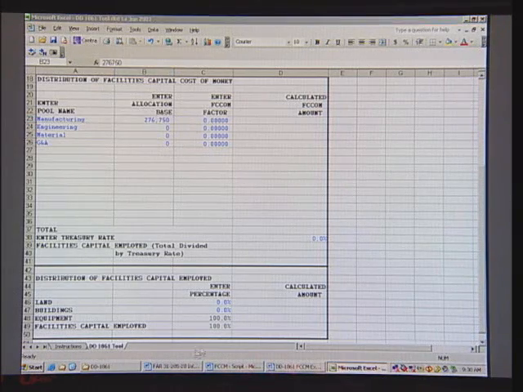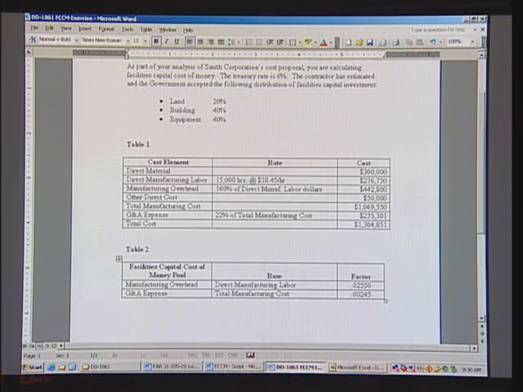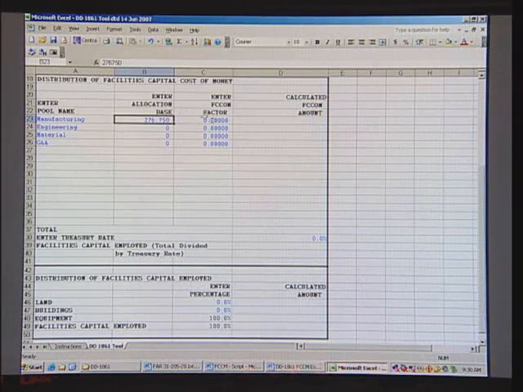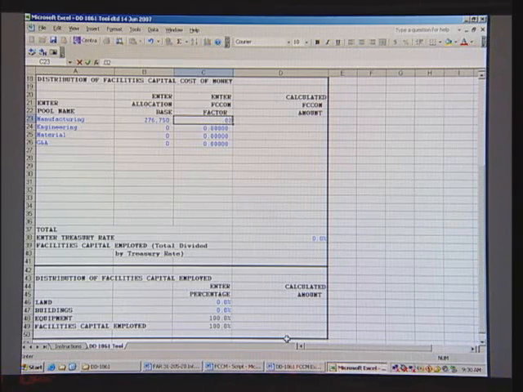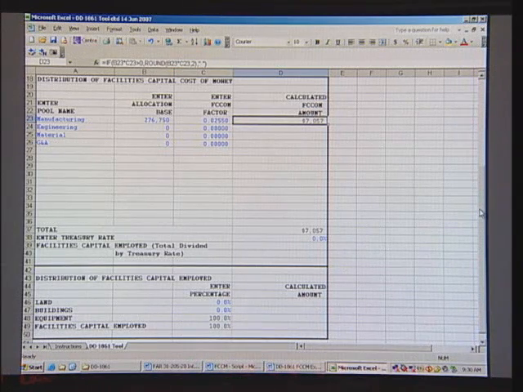Notice that's the same as we saw here under direct manufacturing labor, the $276,750. Next, we're going to put the FCCM factor, which is 0.02550. And the tool already has, you can see, the calculation set up there to determine the dollar amount from applying the FCCM factor to the allocation base.